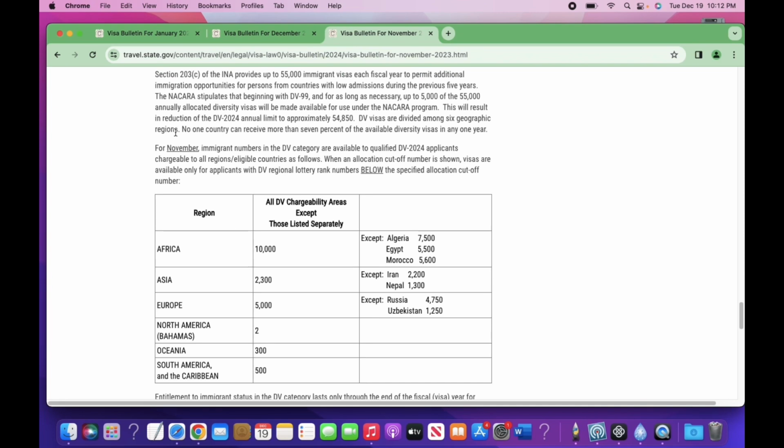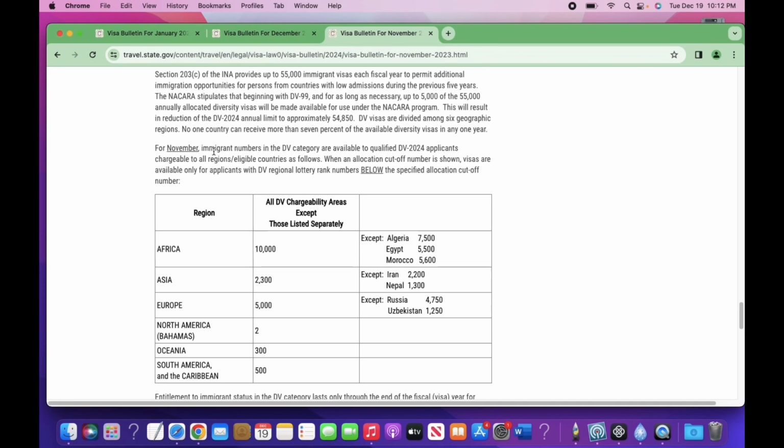It says here that no one country can receive more than 7% of the available diversity visas in any 1 year. So each country can only go up to 7%. No country can go to more than 7% of the available visas.